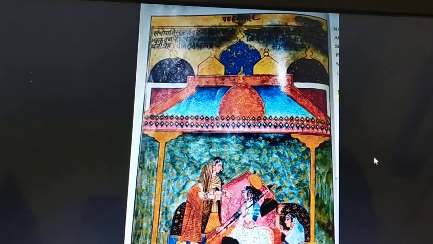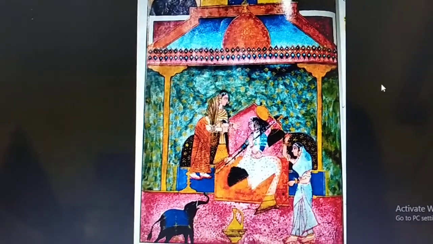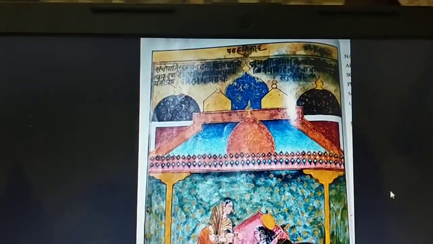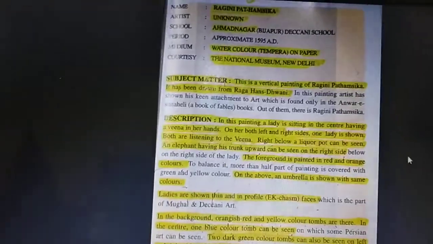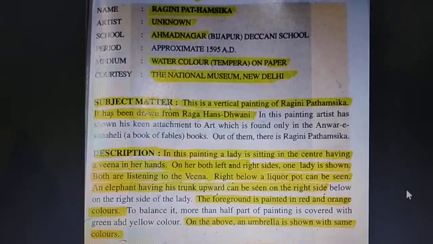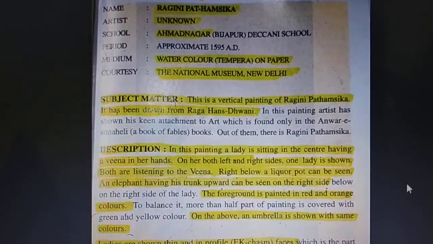Today we will discuss different paintings of Deccan schools included in your course of study. Number 1, Ragini Pathansika. Artist unknown. Sub school: Ahmednagar. Medium: watercolor tempera on paper. Courtesy the National Museum, New Delhi.